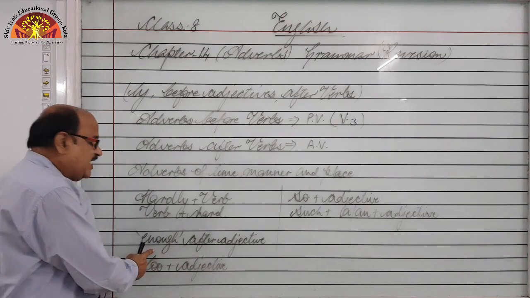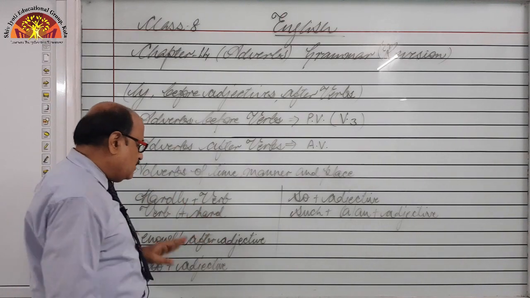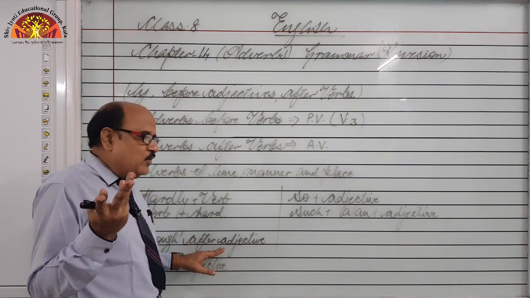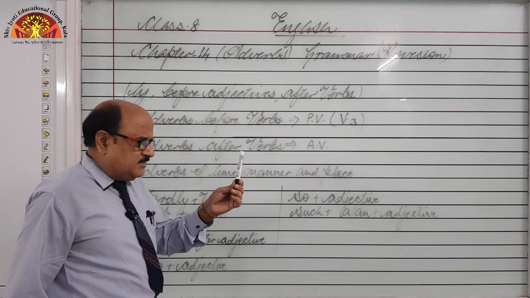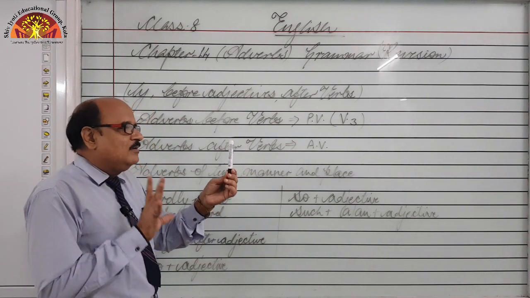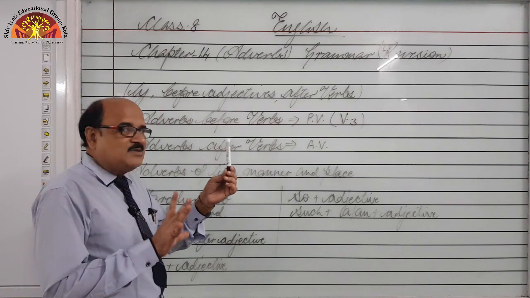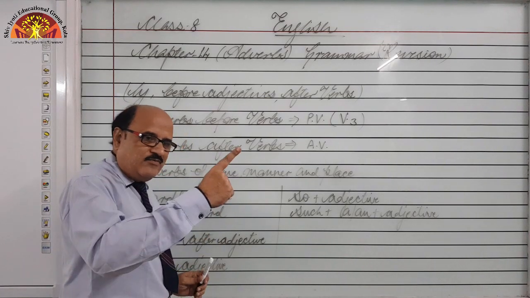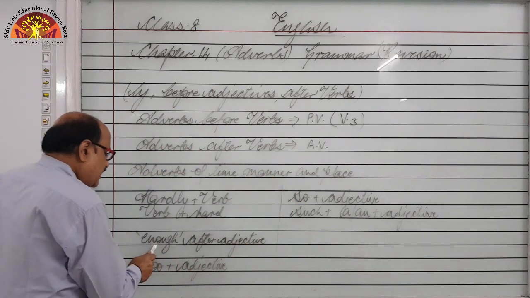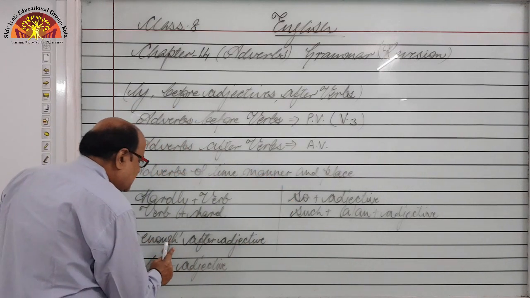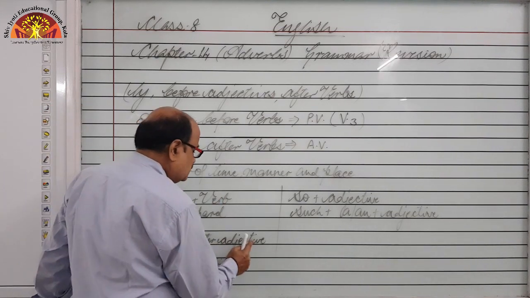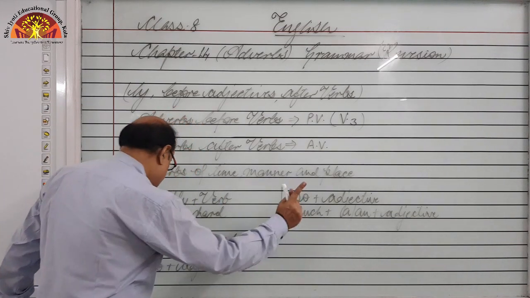Exactly in the same way, the word enough. When there is an adjective, we say good enough. This pen is hard enough to break; we are not able to break this pen because it is hard enough. Hard is an adjective. So whenever the word enough is added to an adjective, it is always used after the adjective: hard enough.